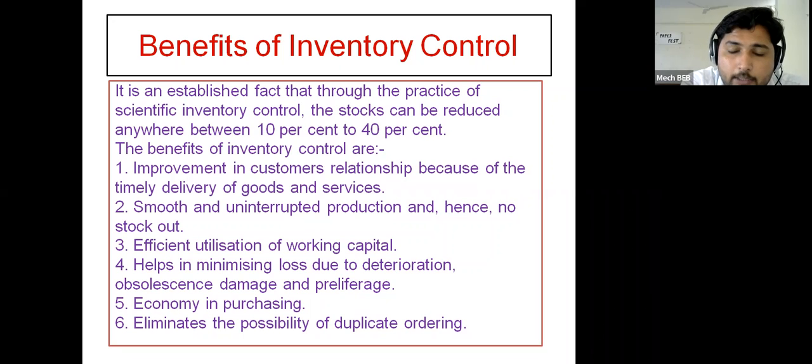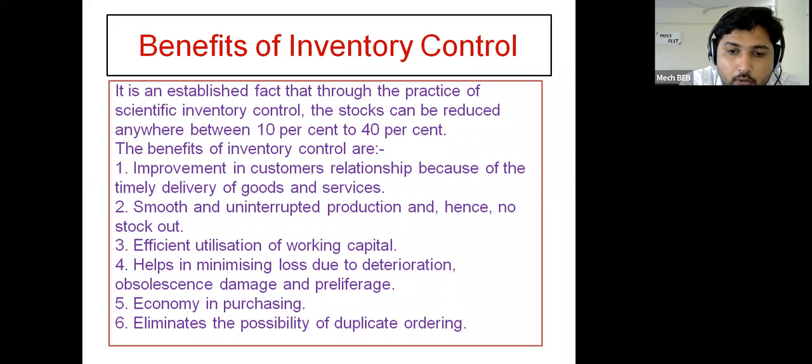Then, to implement economy in purchasing. What does economy in purchasing mean? Once again, the same thing: if you place a large number of orders, your ordering cost will increase, and if you place fewer orders, your storage cost will increase. So two costs are more important in inventory. One is the ordering cost, and the second is the storage cost.